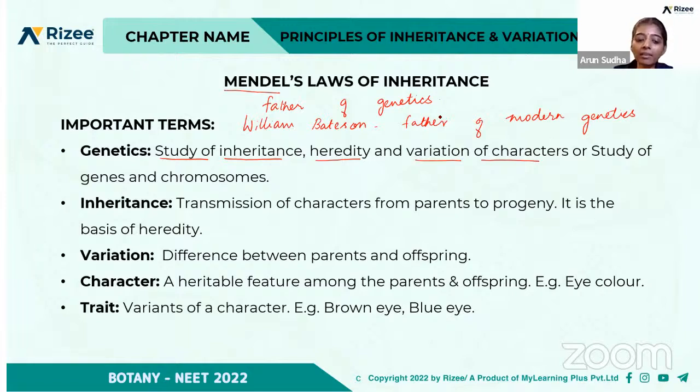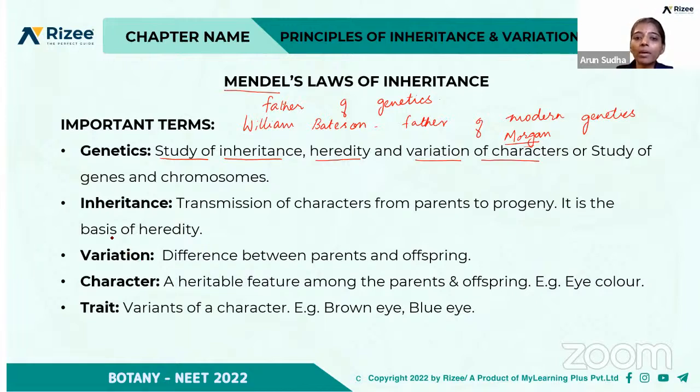And there are several other scientists like Morgan, who is called the father of experimental genetics. That is, he did a lot of work on linkage and crossing over. Morgan did his work on Drosophila, right? So Mendel is the father of genetics. It is the study of inheritance and the variation of characters.